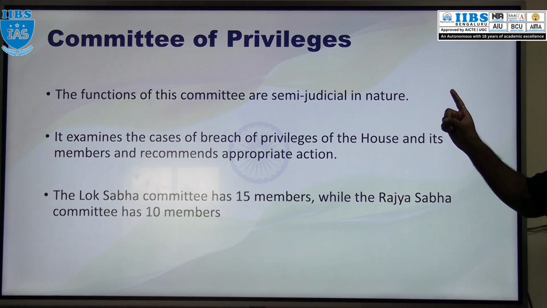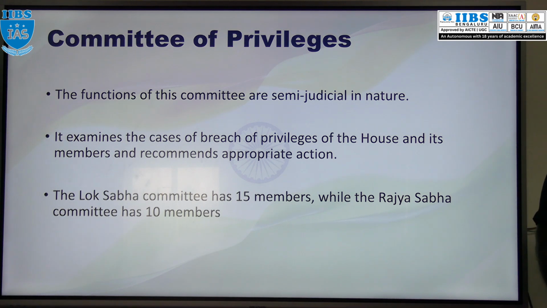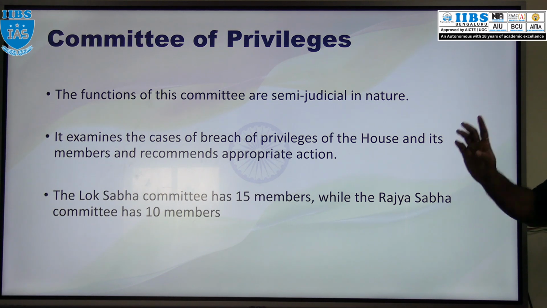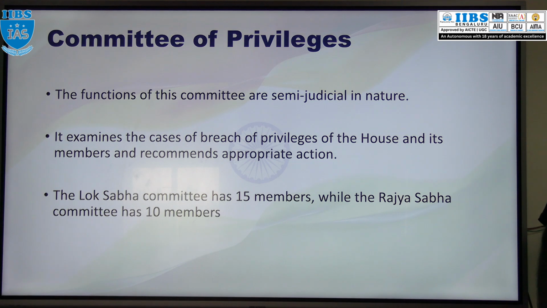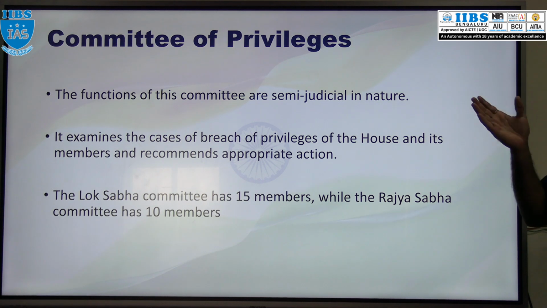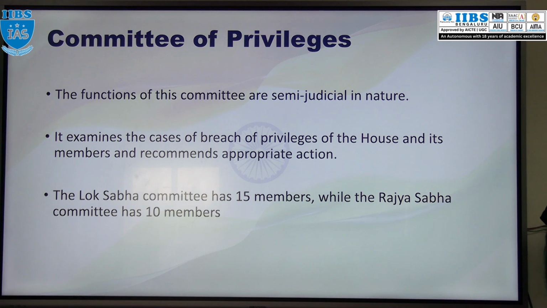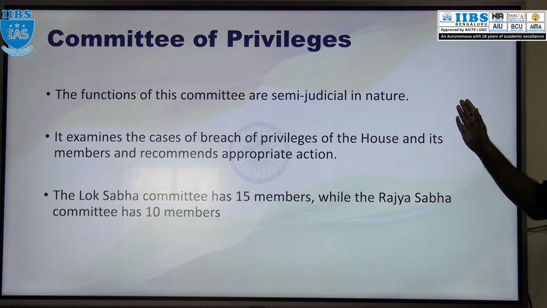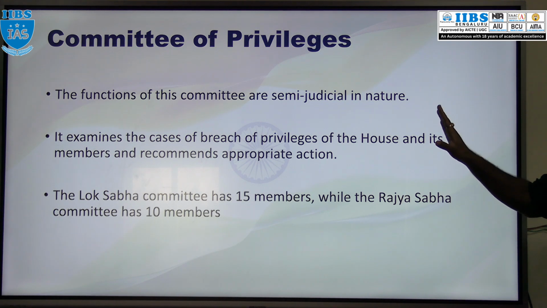That can also be recommended by this committee. That is the reason why this committee is semi-judicial in nature. A court gives punishment, right? Or the court gives proper action based upon a particular breach of law. In the same way, for breach of any privileges, this committee will give the appropriate action to be taken, or in short, punishment. This committee is there in both Lok Sabha as well as Rajya Sabha.